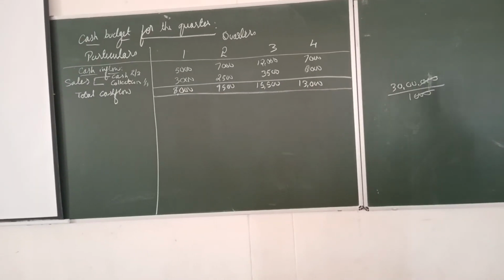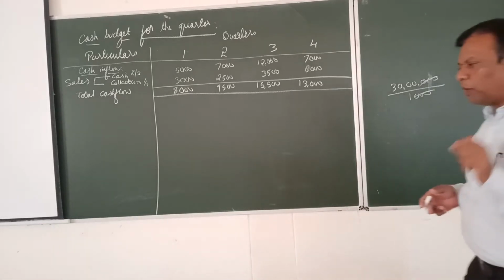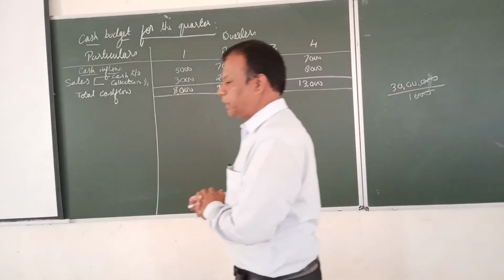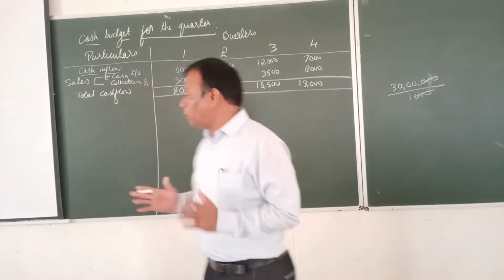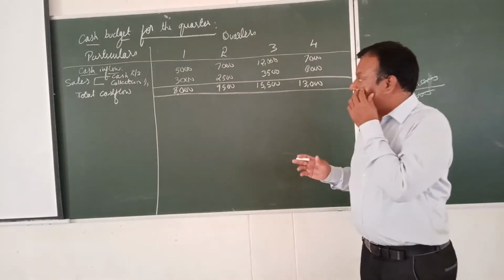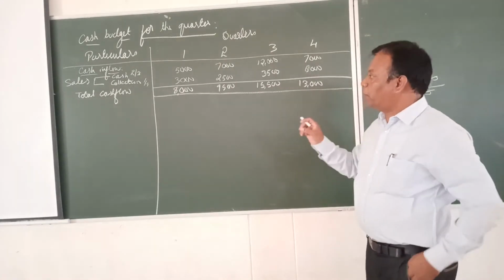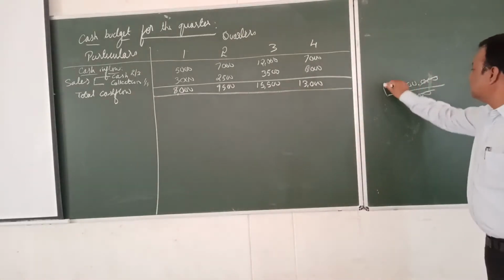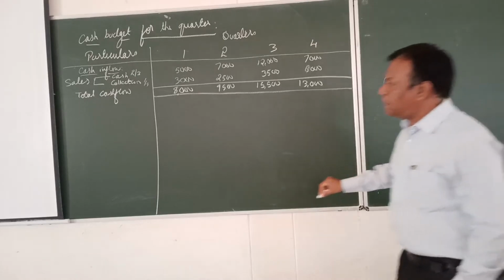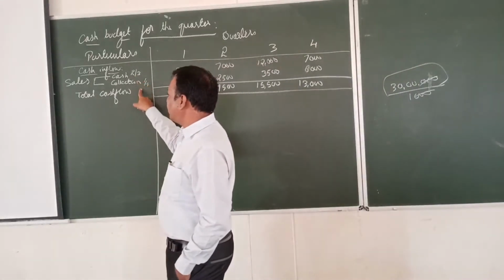Here we discuss the problem on XYZ Limited, problem number 14.5. In this problem they have given the sales as well as payments. They have mentioned outstanding debtors is 30 lakhs, cash sales is 2/3 and collection is 1/3.